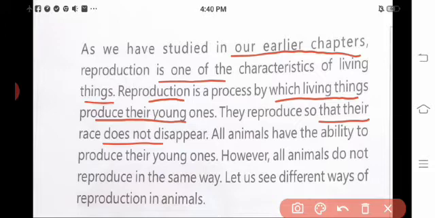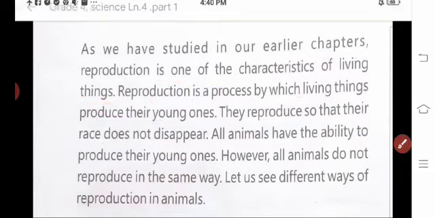Okay children, you see, all animals have the ability to produce young ones, but not in the same way. There are different varieties. Okay, let us see different ways of reproduction in animals.